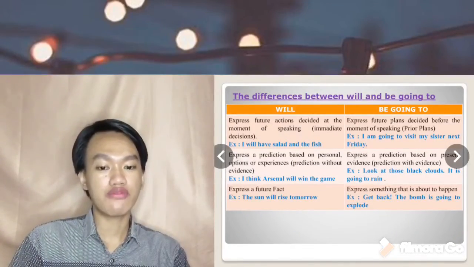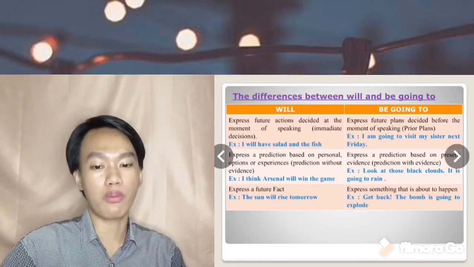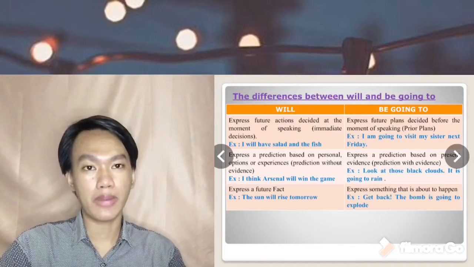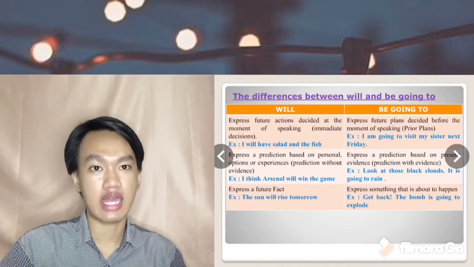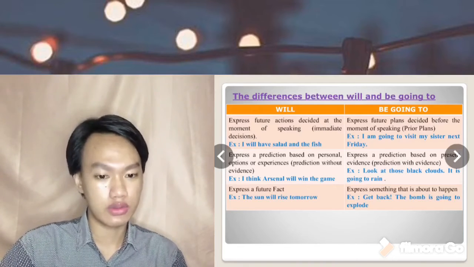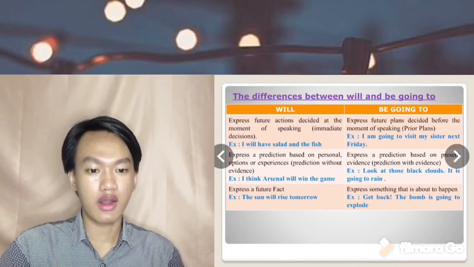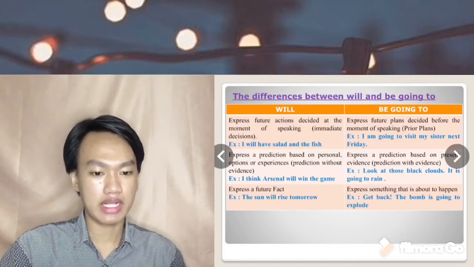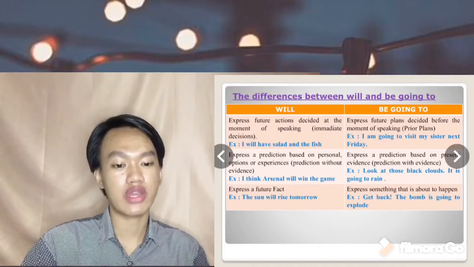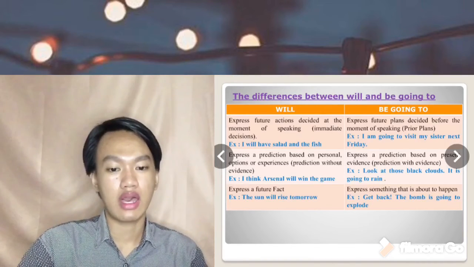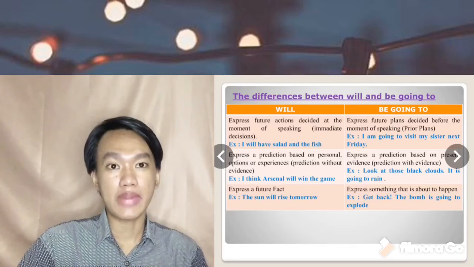Now we're going to the differences between will and be going to. Will expresses a future action decided at the moment of speaking, or immediate decisions. The example: I will have salad and the fish. And be going to expresses future plans decided before the moment of speaking, or prior plans. For example: I'm going to visit my sister next Friday. It means there is a prior plan in this example. And will is an immediate decision.